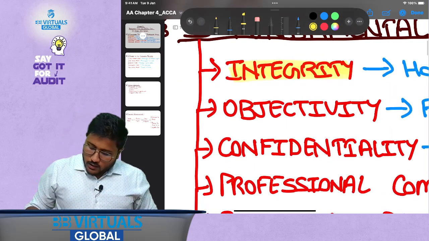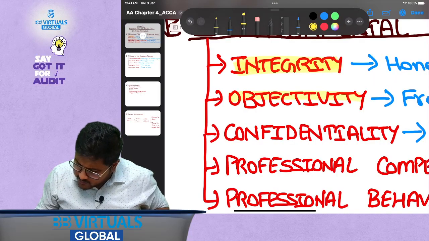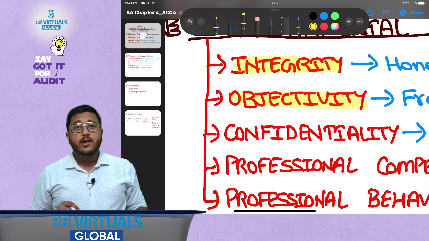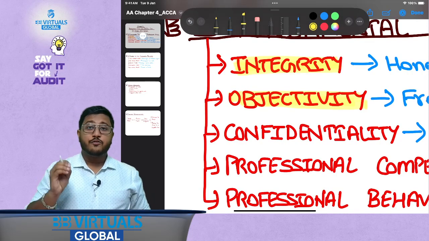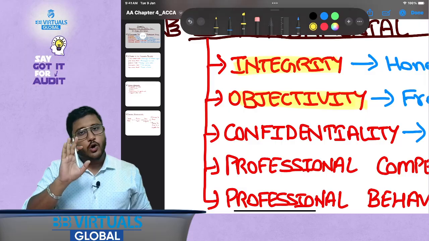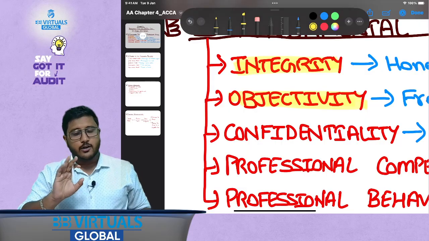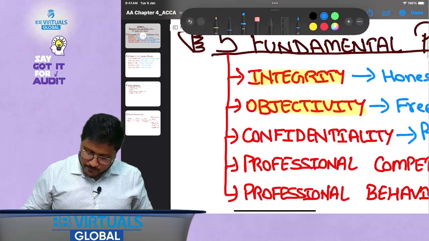Okay. Now the second point, which is objectivity. What is the meaning of this word objectivity? You might have seen it in objective type questions, right? But what is the meaning of this word objectivity? So objectivity means free from undue influences, or unbiased. Now let's take an example for this.